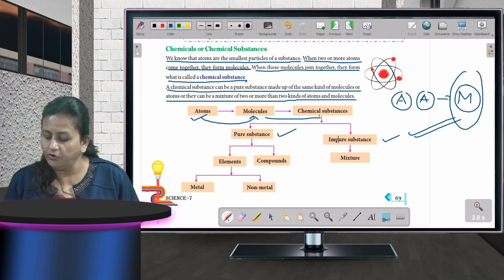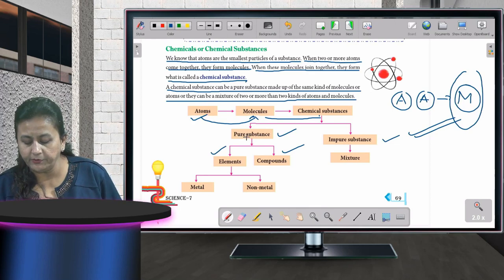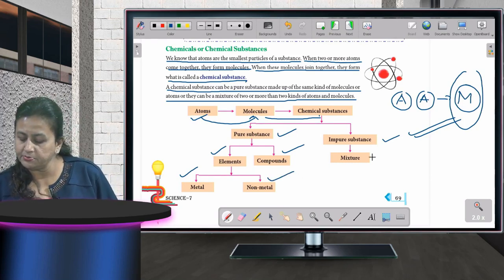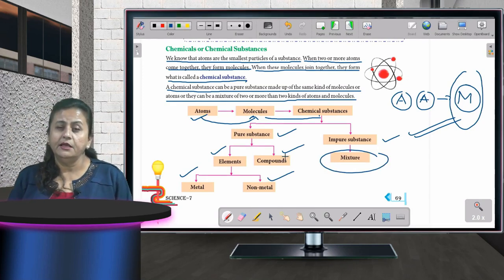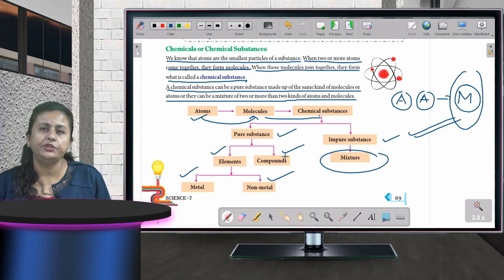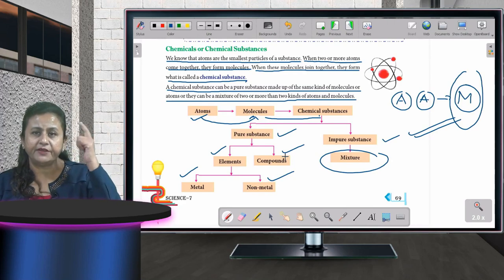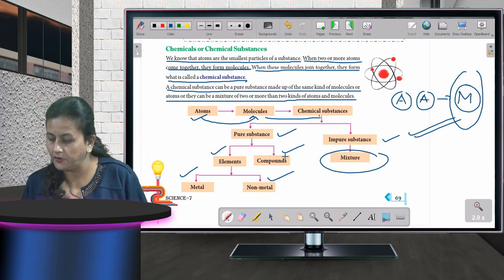Fine. Now if I talk about pure substances, it is further divided into elements and compounds. किस में divide हुआ है pure substance? Elements and compounds, and elements are further divided into metals and non-metals. Okay, metals and non-metals, and impure substance is further divided into mixture. Fine, children. Please practice this whenever you are free. Keep on practicing this so that things get fixed into your mind and everything is very much clear. Fine.